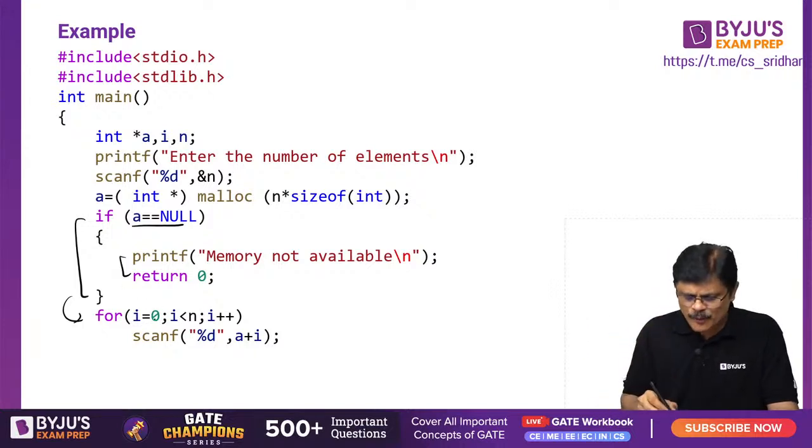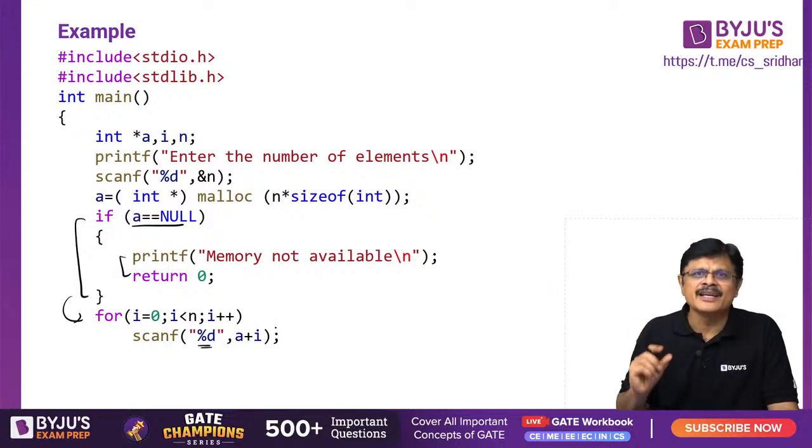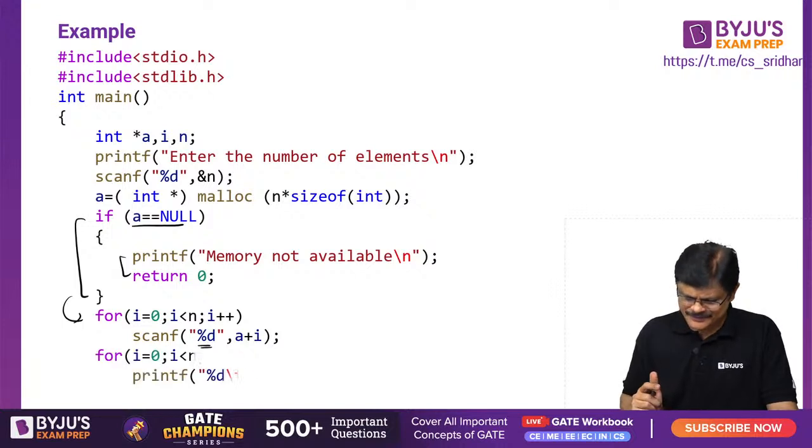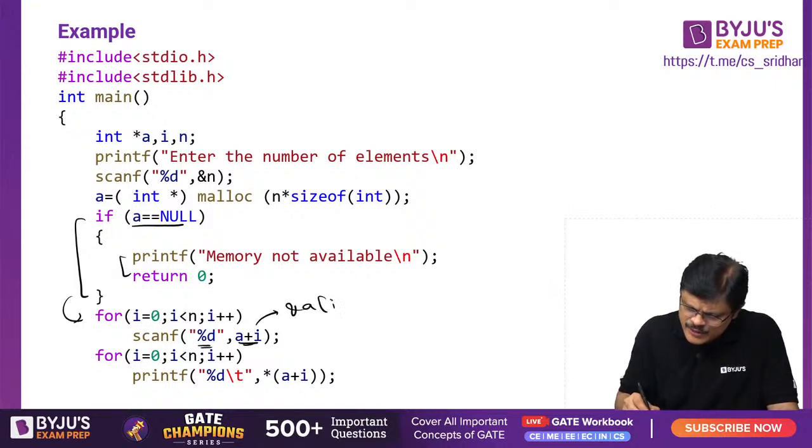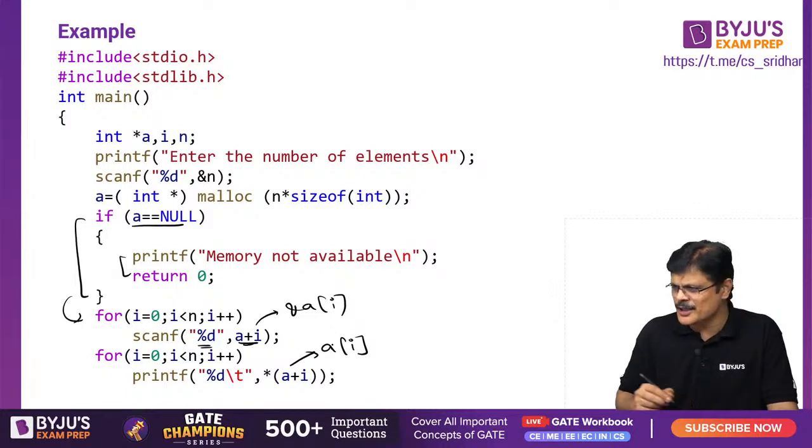So you can use a for loop, for i equal to 0, i less than n, i plus plus. You can scan the values, sir. With A plus i, you can scan the values, my dear friends. Am I clear? Like that. And you can also print those values. Actually you can write this as ampersand A i also, it works. This also you can write simply as A i, it works, my dear friends.